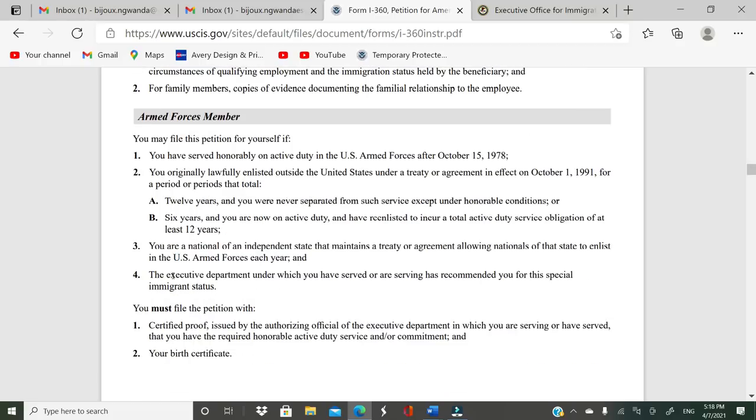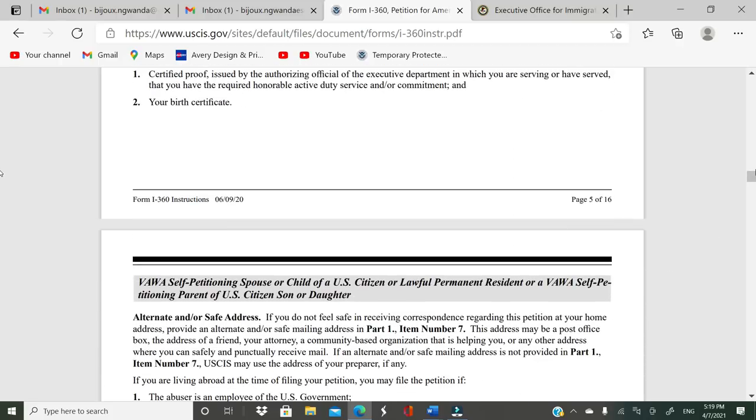and then you come here, you are a national, and then you meet this one as well and this one as well. You are a national of an independent state that maintains a treaty or agreement allowing nationals of that state to enlist in the U.S. Armed Forces. So for this one, it's a lot that you have to meet in order to qualify. Okay, but just go ahead and check it out and see if you might be qualified.